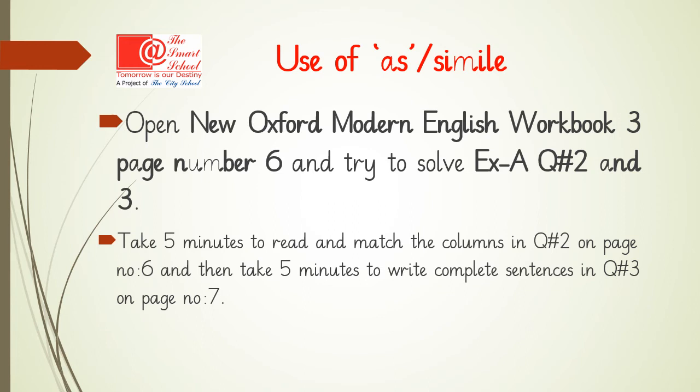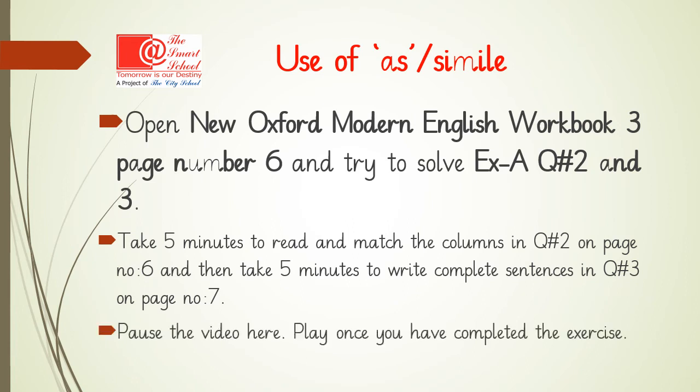After you have finished that, take 5 more minutes to write the complete sentences in question number 3 on page number 7 of your workbook. There is no need to jump to the answer key slide because you want to practice whether you have understood what similes are or not. Do not cheat. Pause the video here and play it only once you have completed the exercise. Best of luck!